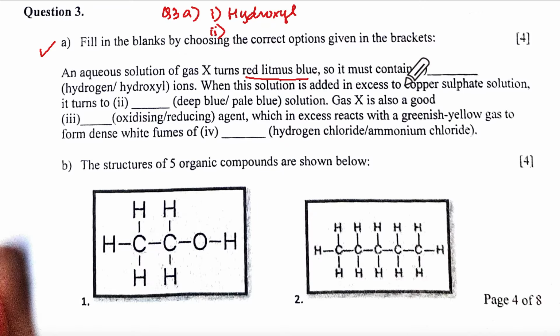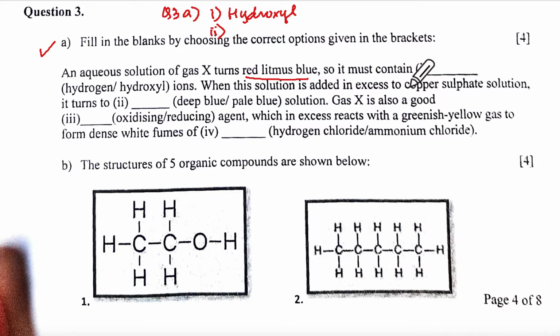When the solution is added to excess of copper sulfate, it turns... it has OH, so in excess of copper sulfate, deep blue.